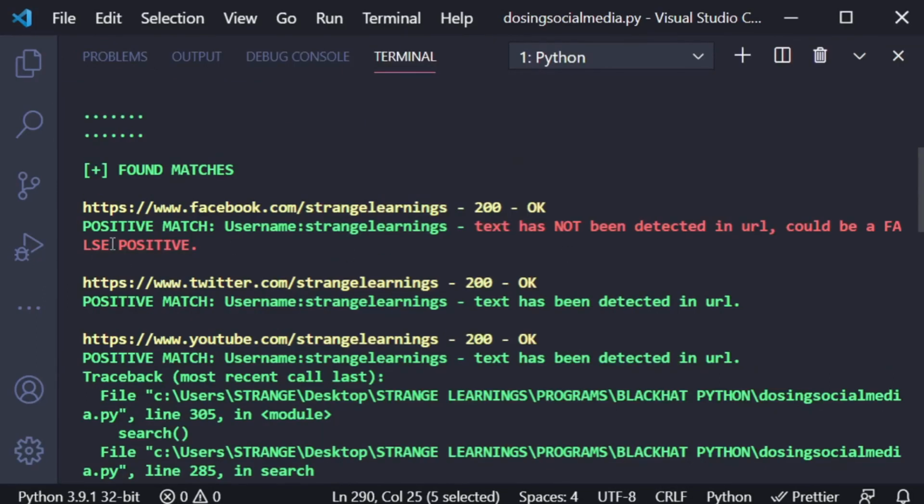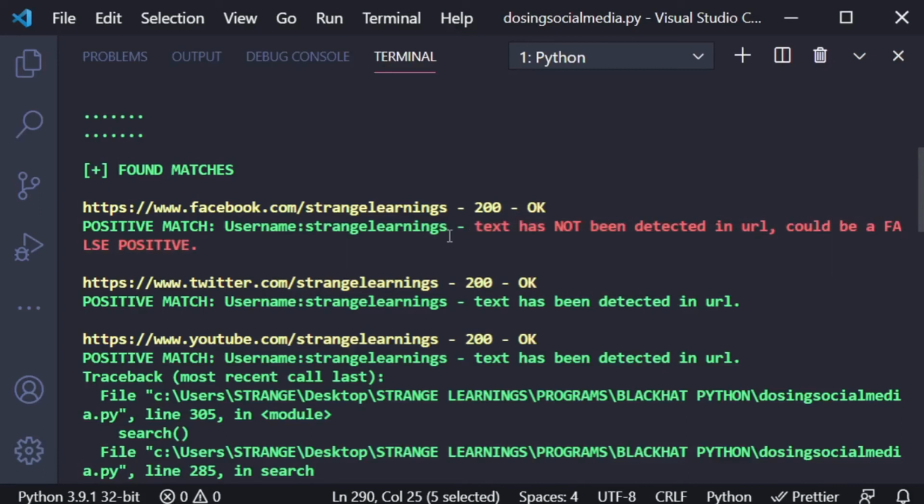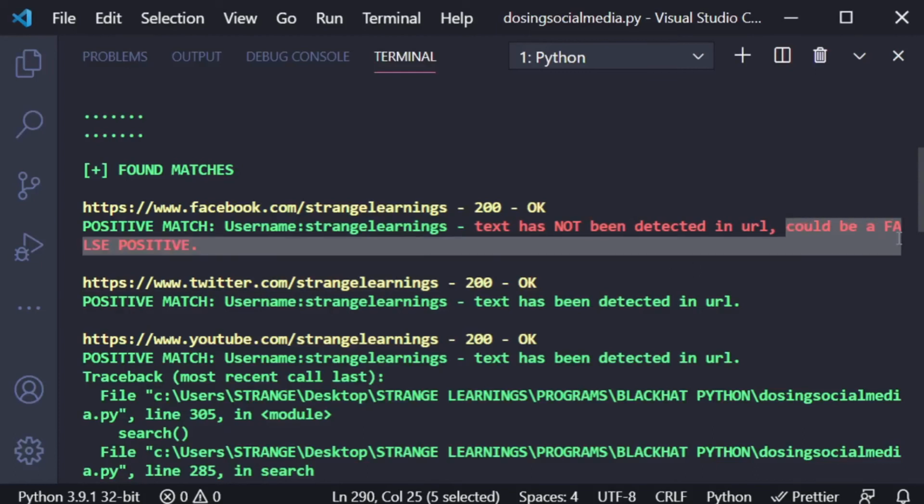Then here is a positive match with the username strange learnings. Text has not been detected in URL, could be a false positive, which means it doesn't find any kind of response from this URL including strange learnings. But it can be a false positive because it may happen that the username can be a bit different, like using a dot or one more character or something. So in that sense, it's added just as a confirmation that it can be false.